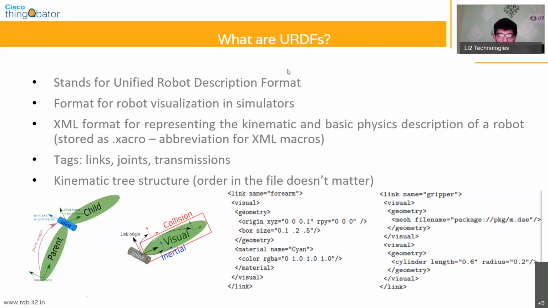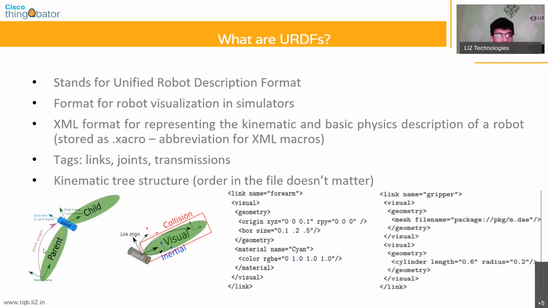So what do I mean by that? When you have to define a particular robot and communicate to the simulator what it looks like, you will have to have a set of parent-child relationships. You will have a parent link. Let's take a look at this example. There is one link here, and that link has all the other links attached to it. That base link, or parent link, is where the base of the robot lies, and it's usually at the origin.